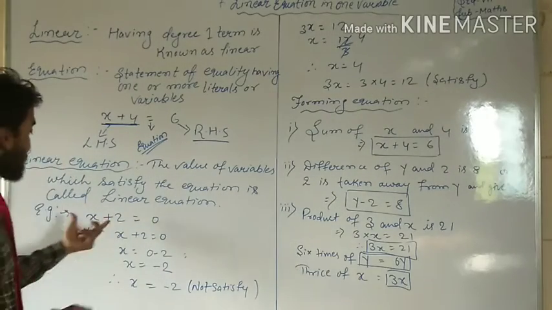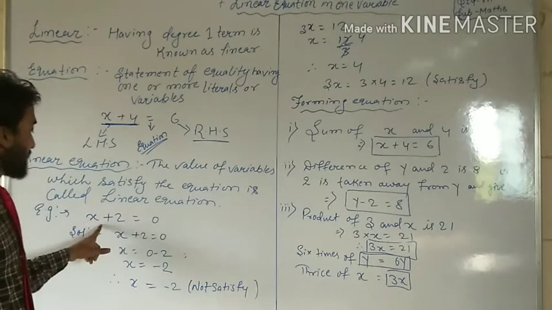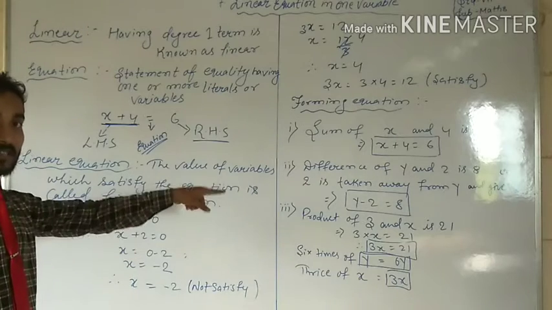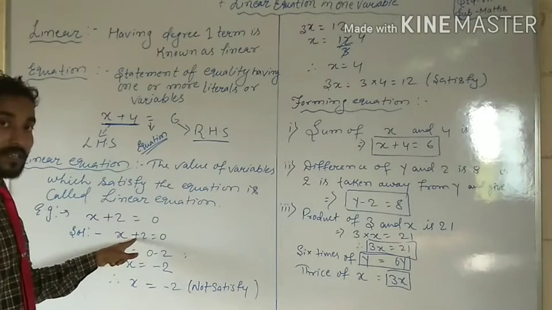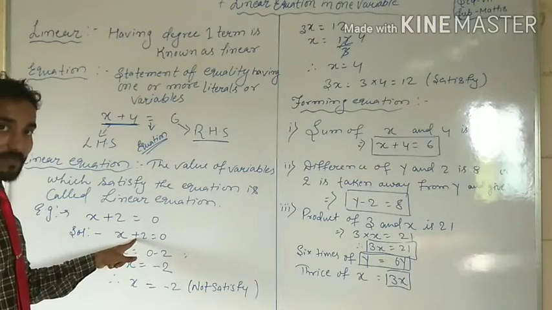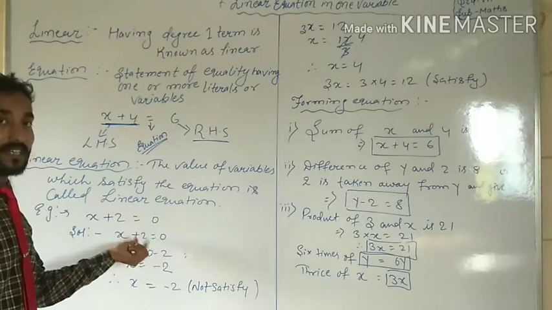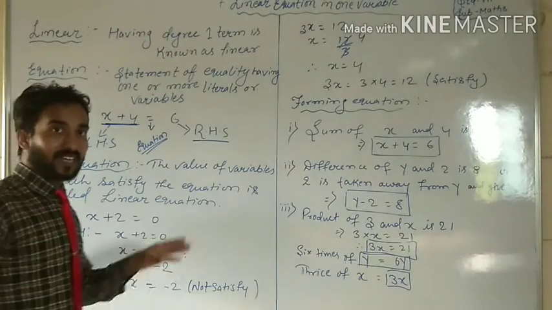Suppose we see x plus 2 is equal to 0. Here the 2 will transpose to after the equal to. If the 2 is positive on the LHS, it will transpose as negative, and if it is negative, it will transpose as positive. Are you getting my point?